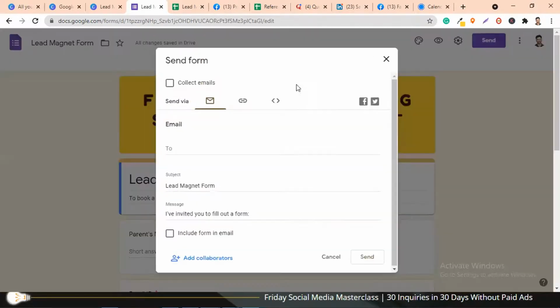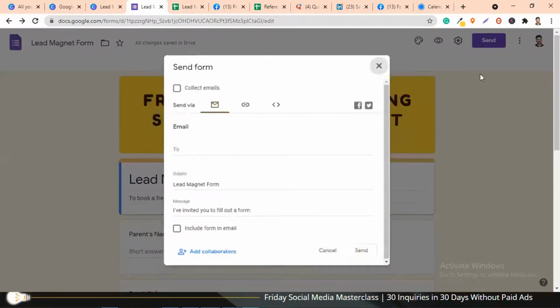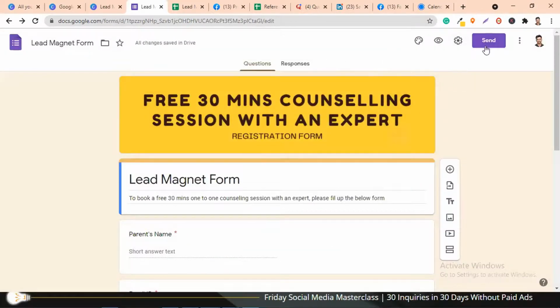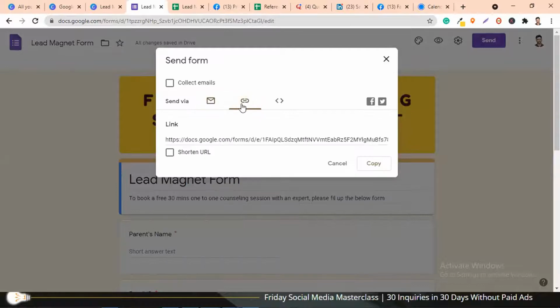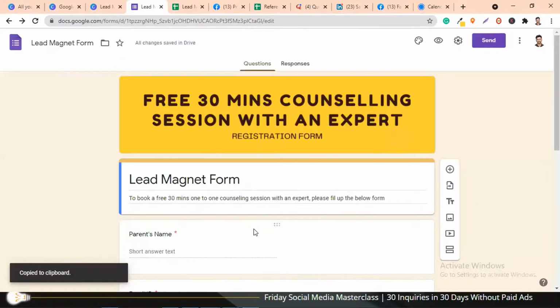So I'm going to share the link. Now how to get the link of this particular form is click on send, and then click on this small link icon here, and then click on shorten your link, and then just copy this link. So what I'll do is I'll share it in the chat box right now. I want you guys to just randomly fill this form, so that I'll show you how this form works.